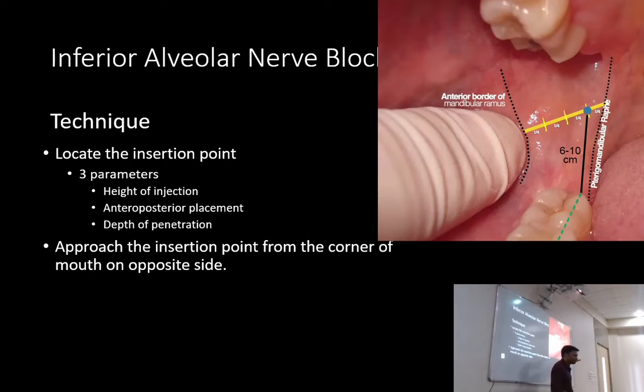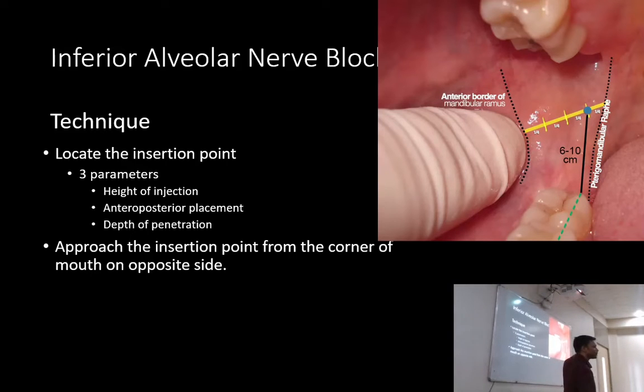So how do we use the coronoid notch? We place the thumb at the coronoid notch, the deepest portion of the anterior border of the ramus, and we draw a line between the deepest portion of the raphe and the coronoid notch. We divide it into 4 portions, just imaginary; don't sit down and draw it. So it is either 1/4 distance from the raphe or 3/4 distance from the coronoid notch.